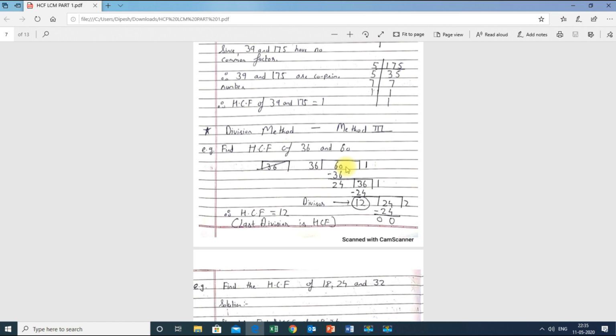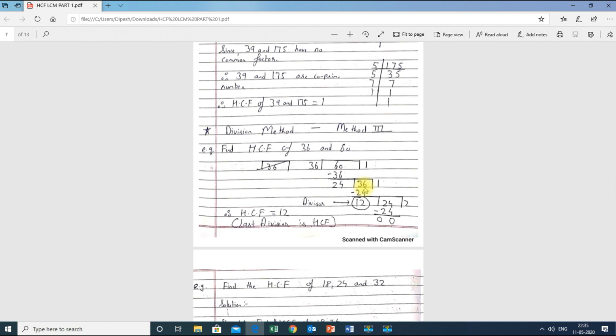Nothing to worry now. Now 36 ones are 36. So what do we do in the next step? We subtract. So 60 minus 36 is 24. Therefore 24 over here. Now there is only one more thing you have to keep in mind. This 36 which was there over here, I will just put this 36 over here. Whatever this 36 number was, I just wrote it next to the remainder I got. This is the remainder. So next to the remainder, I make a box and write it inside that box.